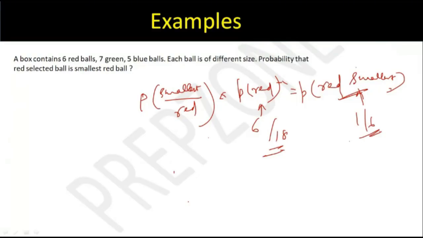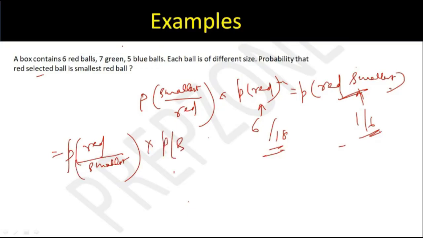Meanwhile, someone else was also saying, no, we haven't selected the smallest one. Let's rewrite this expression as, this is nothing but probability of red given a smallest ball is selected, into probability of smallest ball.